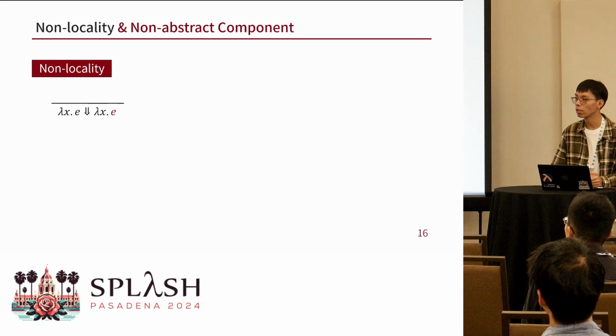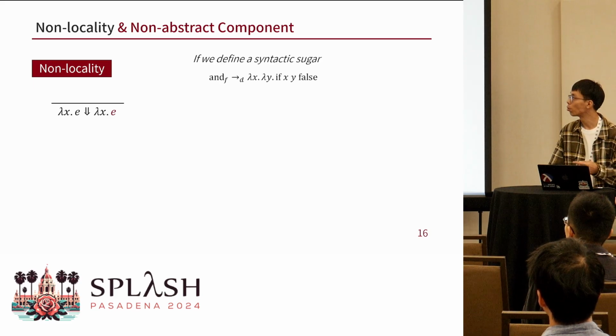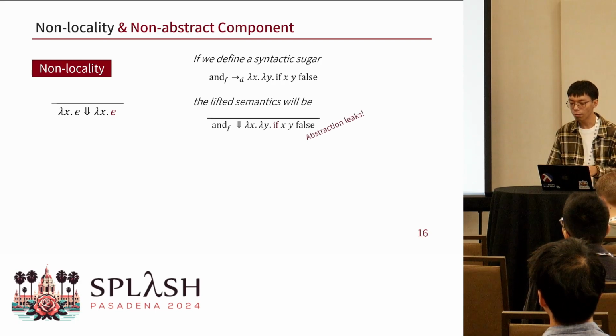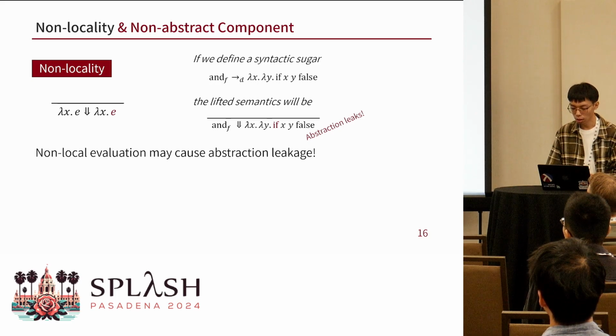As a consequence, when lambda abstraction is used to define a syntactic sugar, the body cannot be derived statically and locally because it itself is a value. And if we derive the evaluation rules for "and" and "if" like before, we will get this. And here, "if" appears and the abstraction leaks. Such non-local evaluation may cause the abstraction leakage.